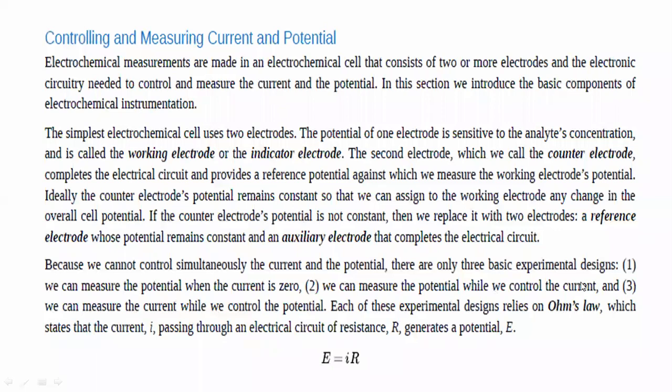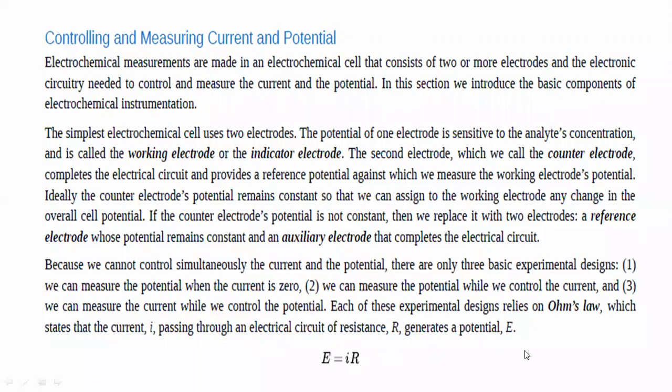And the third is vice versa to the second. We can measure the current while we control the potential. So three designs are there. First, when the current is zero, we can measure the potential. Second, we can measure the potential when the current is constant. And third, we can measure the current when the potential is controlled.